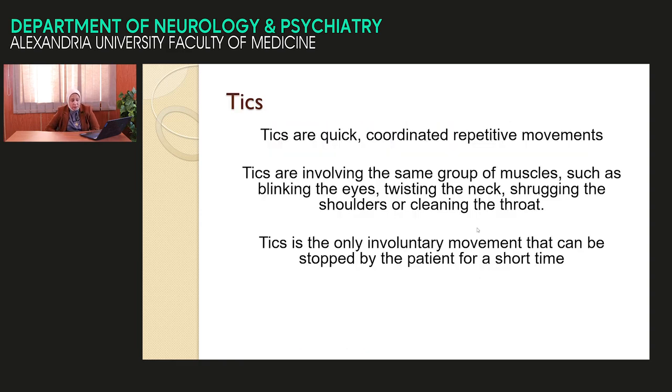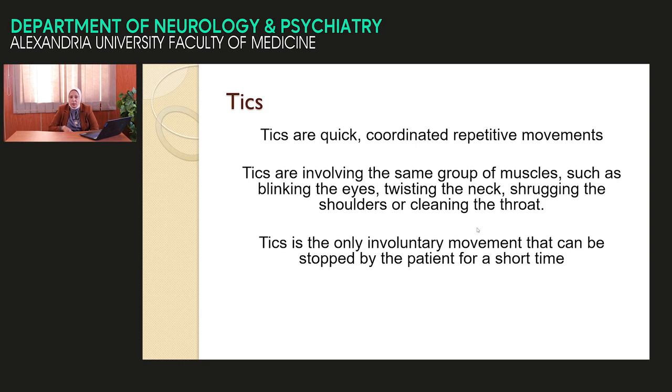Next, tics: quick coordinated repetitive movement involving a selected group of muscles. It may be in the eye, like this. It may be in the neck, like this. It may be in the shoulder, shrugging.